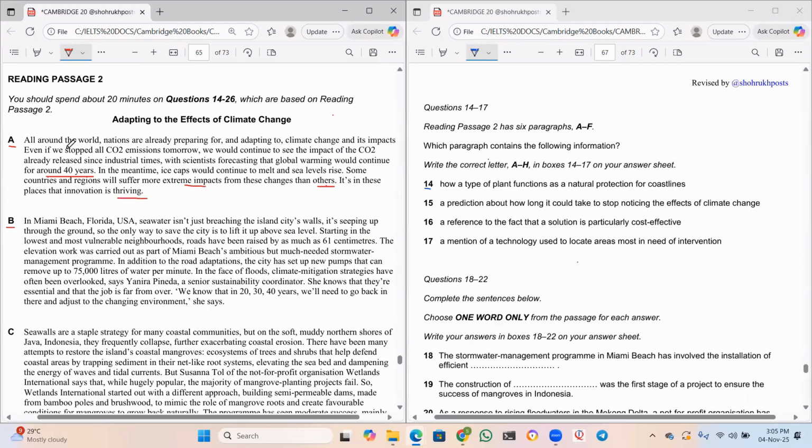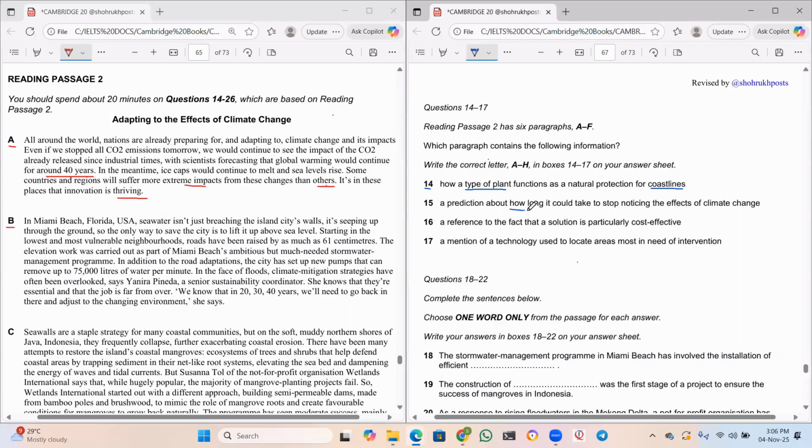All right. So in this paragraph, we discussed global warming and CO2 emissions. Let us see if anything is matching. How a type of plant functions as a natural protection for coastlines. Did he discuss any type of plant and how it protects the coastlines here? No, right? Nothing is discussed in this paragraph. So, okay, let us move to the next one.